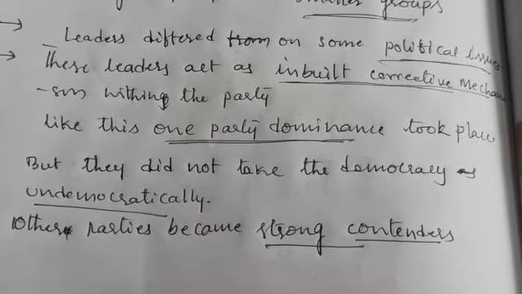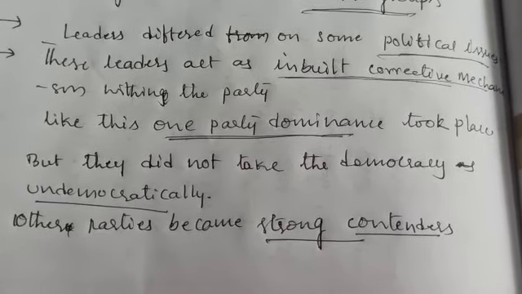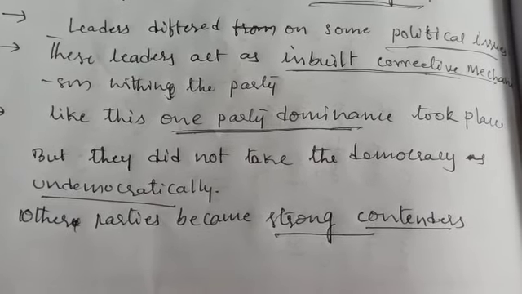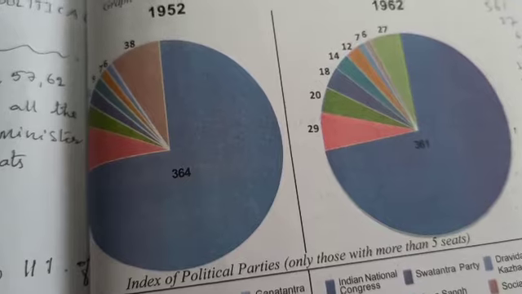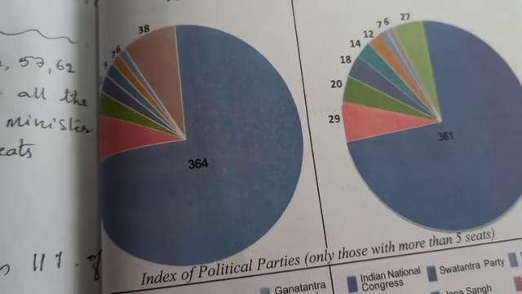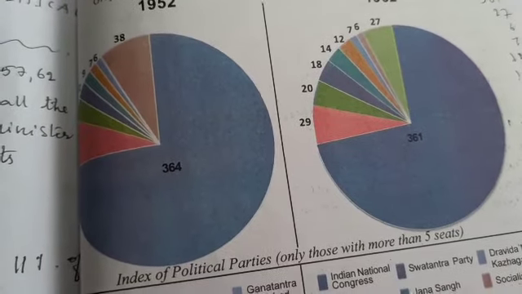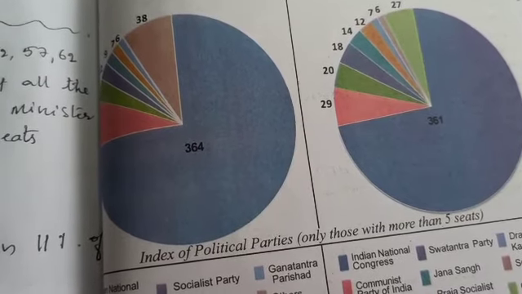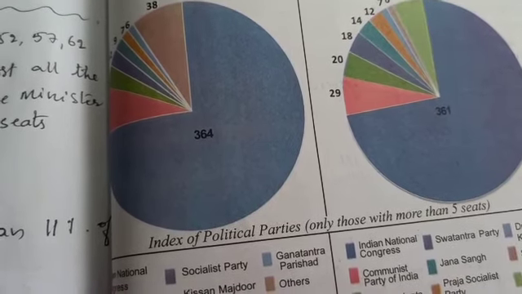And see, this point is to be taken. They did not go undemocratically. They allowed other parties to build and develop. Gradually they developed. So many parties became strong contenders. Even many smaller parties got a majority in many states. They ruled the states, and slowly India emerged as a multi-party system, because here free and fair elections are there, competition is there.